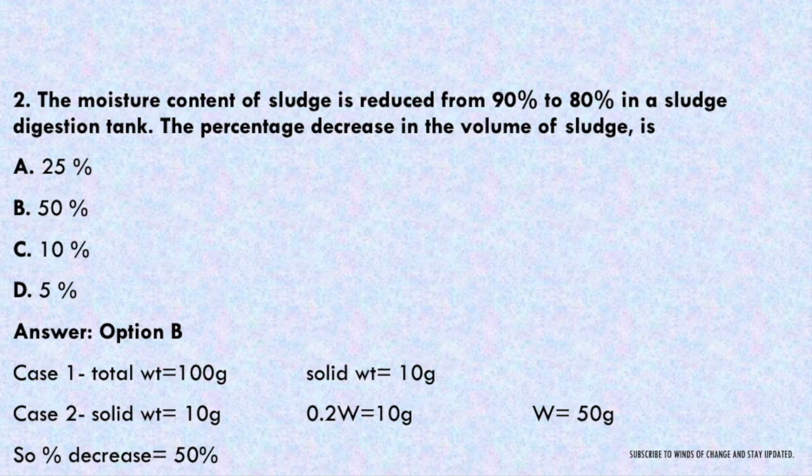So 0.2 times the weight of the sludge equals 10 gram. So W, the total weight of the sludge in the second case, will be 50 gram. So the percentage decrease from 100 to 50 gram is 50%. In this manner we will solve this type of question effectively in a very short time.